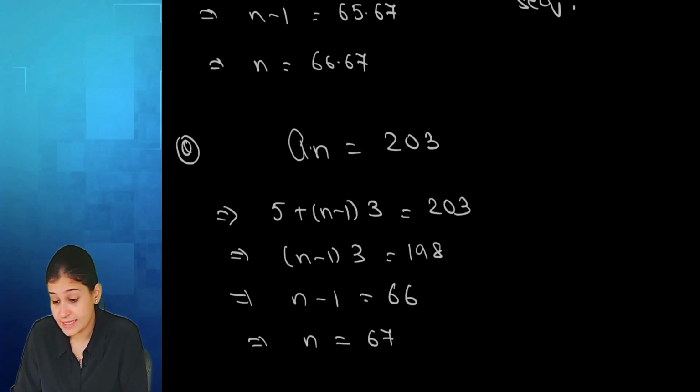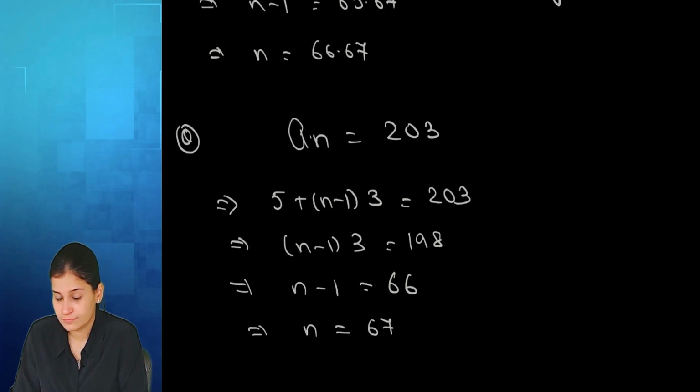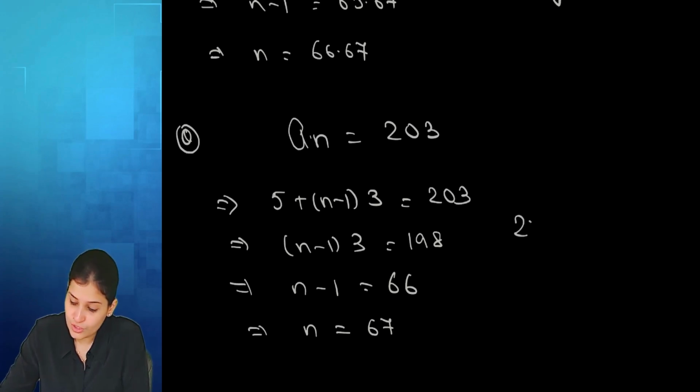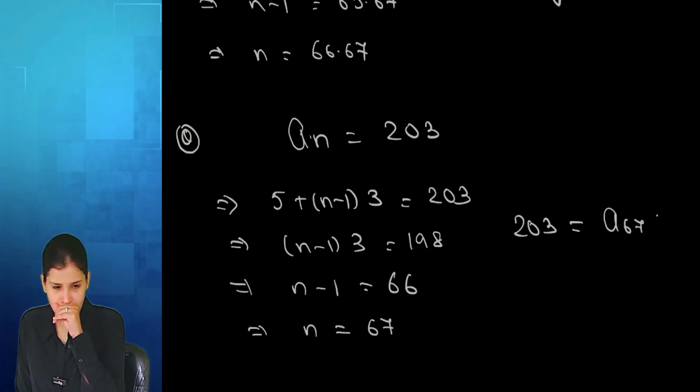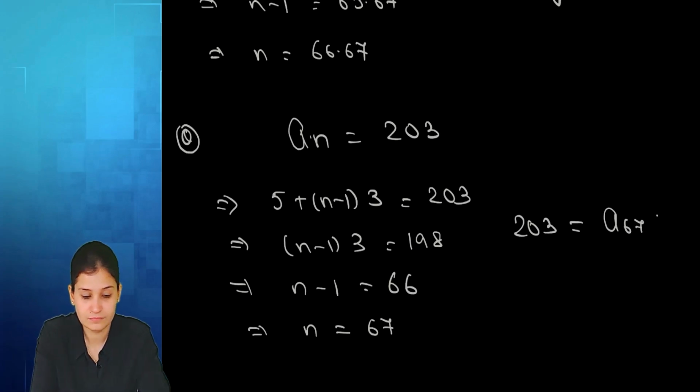Is this allowed? Yes, ma'am. So 203 will be A67. Understood? All of you understood?